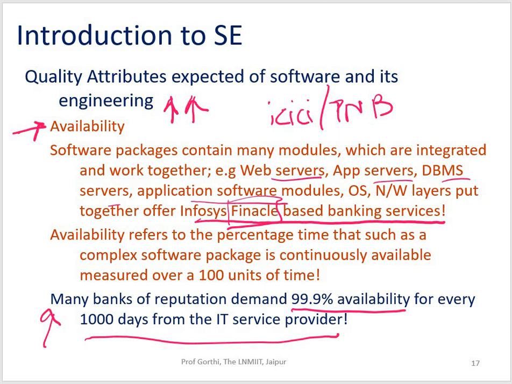That means in a year, not more than 2 days in total of downtime. My ATM services should not go down, right?